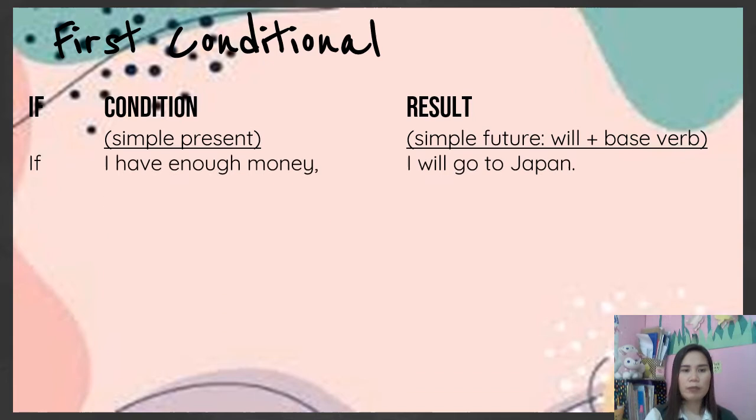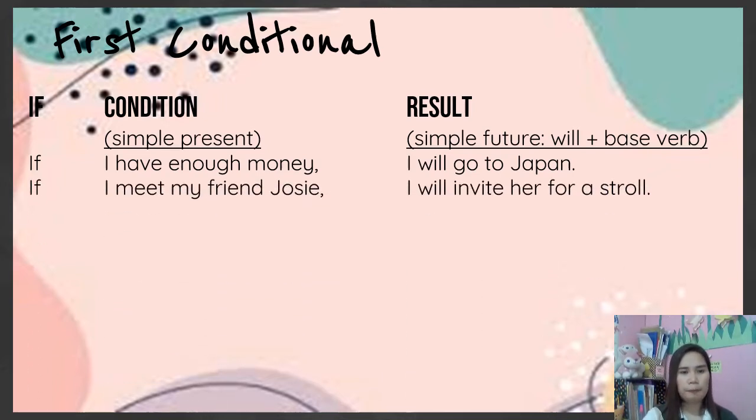So let's have some examples. If I have enough money, I will go to Japan. So it is possible. Is the situation real? Of course, yes. So the condition is, if she or he has enough money, he will go to Japan. So it is possible and a real situation.